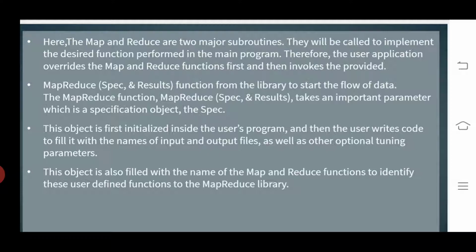If we take some parameter in the map reduce function, this object is first initialized inside the user's program, and then the user writes code to fill it with the names of input and output files, as well as other optional tuning parameters.